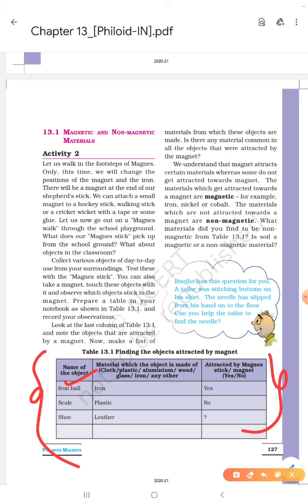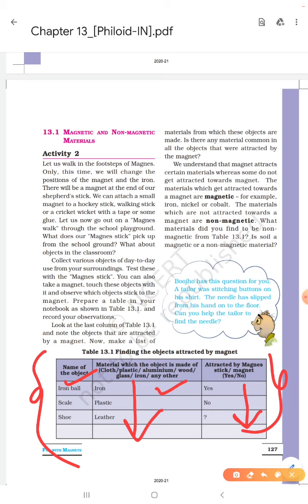Suppose there are so many objects you are going through when you are going for a walk. In this part we have to write the name of the object, what it is made up of, and here we have to write whether it is sticking or not sticking to our stick. Got it? So we will write like that.